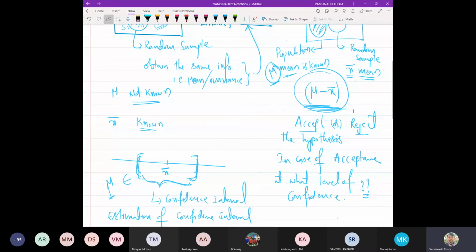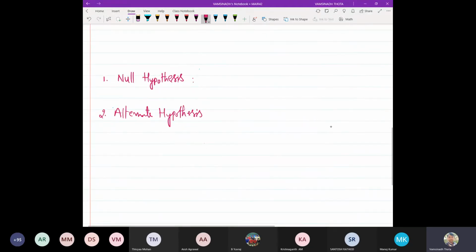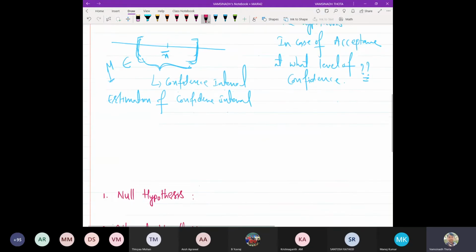Finally, the question is whether there is any significant difference between the population statistic and the sample statistic, or whether there is no significant difference. If there is no significant difference, we can accept it. If there is a significant difference, we have to reject it. In both the cases, we have something called a certain level of confidence. That is what we will be having here.